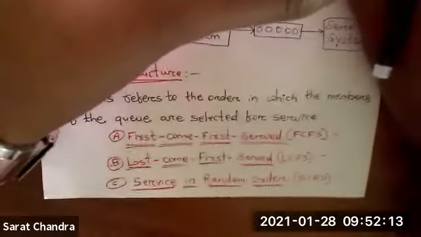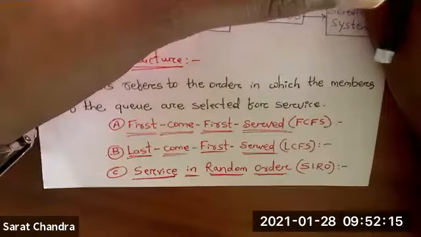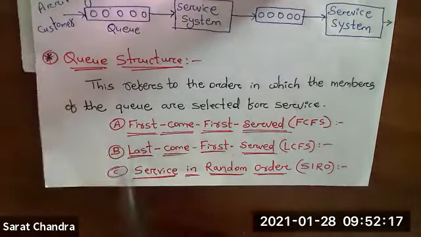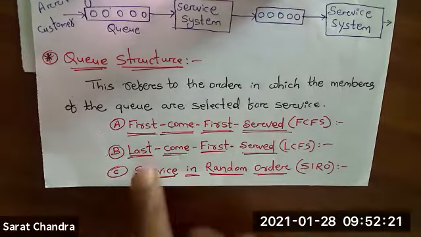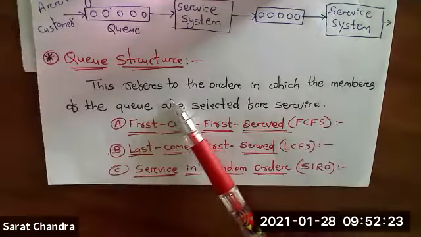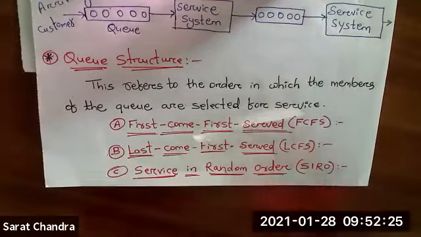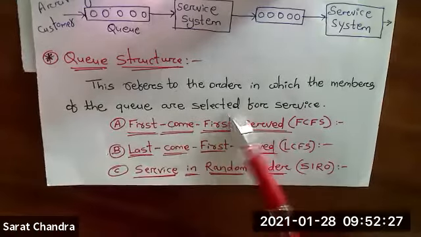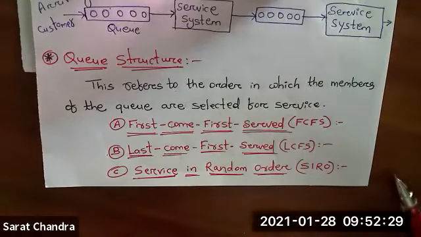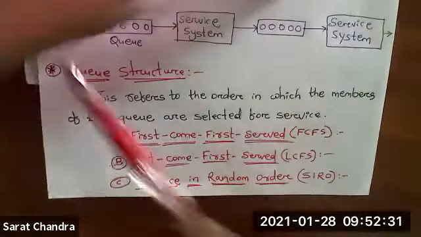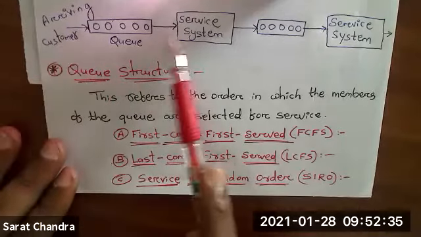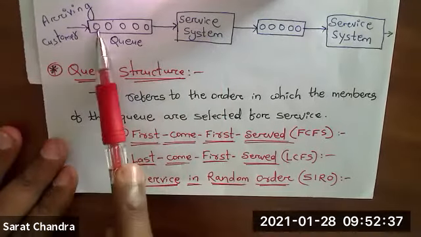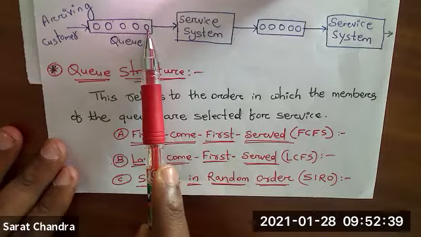Then the next terminology is queue structure. Queue structure refers to the order in which the members of the queue are selected for service. What I told you is, if customers arrive, before getting the service they have to form a queue.